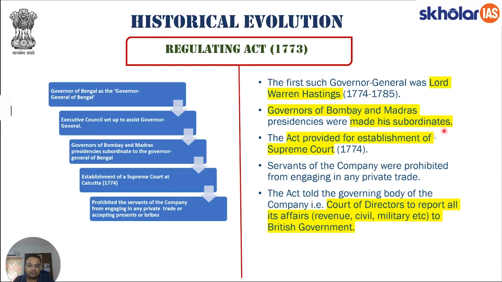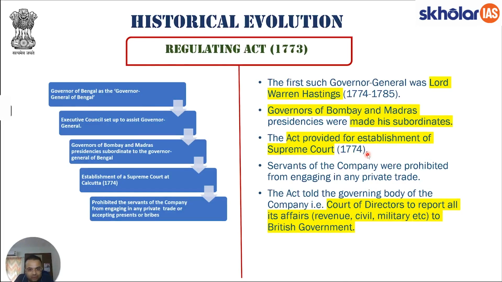The Act provided for establishment of Supreme Court 1774. This again is very, very important for us to remember. Students, the whole idea of Regulating Act of 1773 on the part of British government was not just they wanted to have economic benefits keep coming from India, but they also wanted to establish their empire, their administration. A very important component of it is to establish judiciary, that is a justice administration system. Now, any justice administration system cannot be established without an apex body. Thus, there was a need to establish Supreme Court. The first Supreme Court thus got established in 1774 in Calcutta.